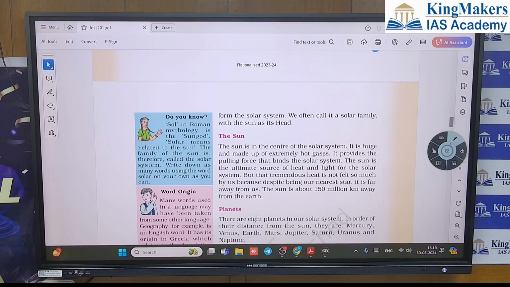So Chanda Mama and Suraj Mama, as we usually call the Moon and the Sun, are not very near to us, they are very far. The Sun is very far, about 150 million kilometers away. You can understand that from there the light reaches us after 8 minutes. The heat we are getting comes after 8 minutes. So you can think.